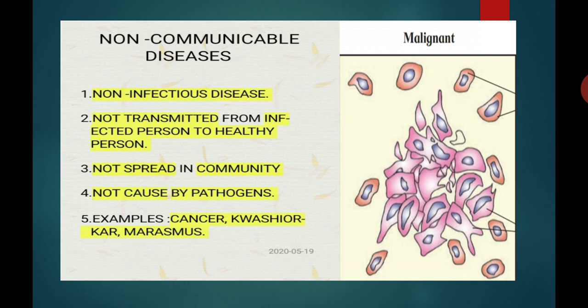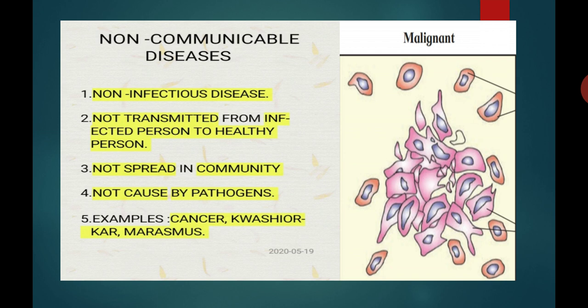Further, they are not caused by pathogens. They are caused by internal causes like genetic abnormalities, diet deficiency or hormone deficiency.